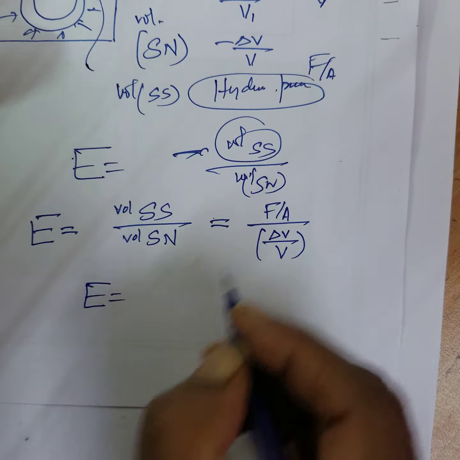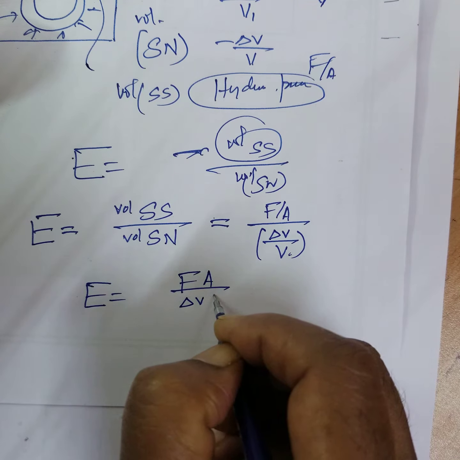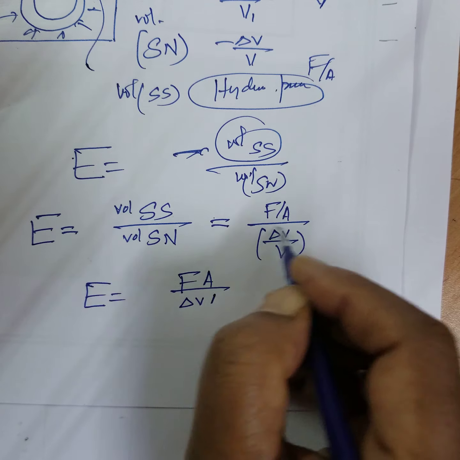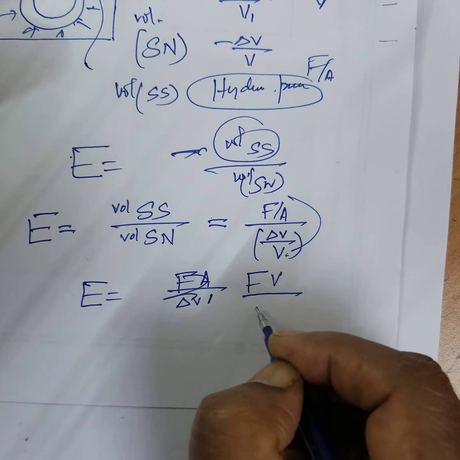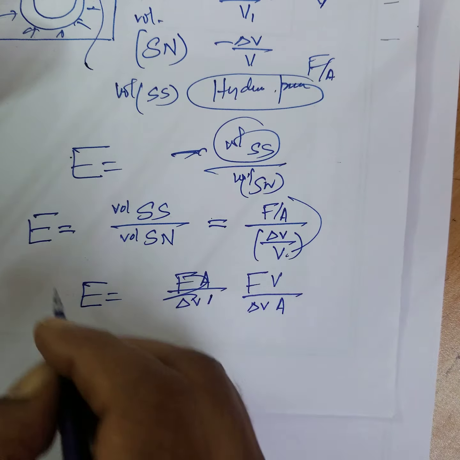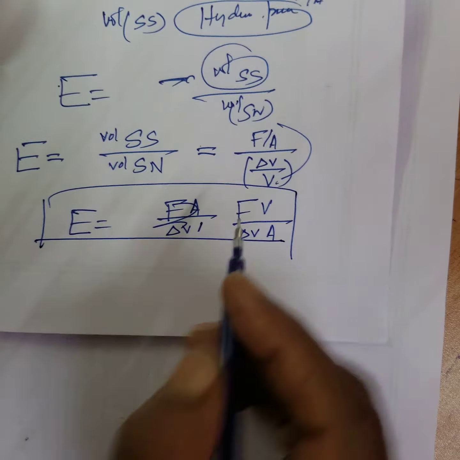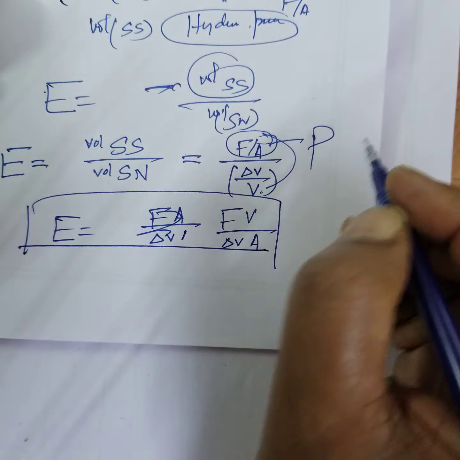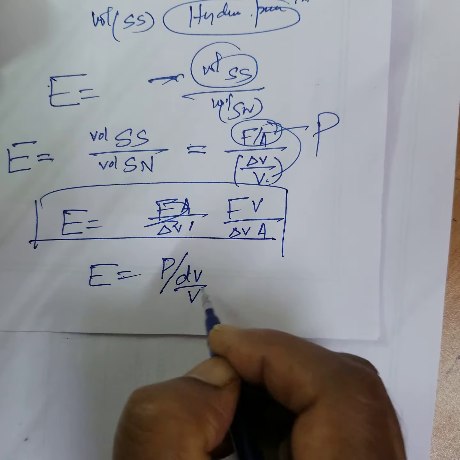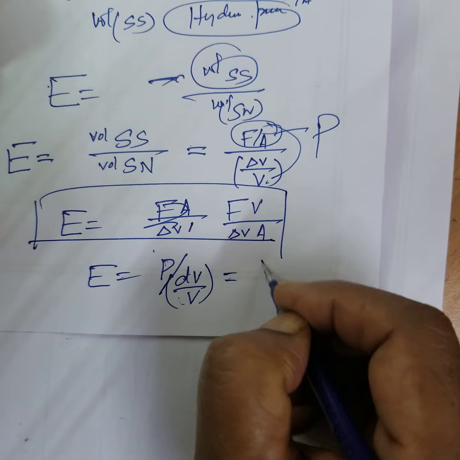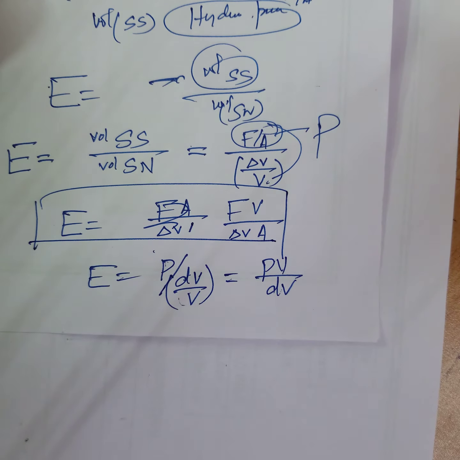Therefore, bulk modulus is equal to F V divided by delta V into A. Can you follow this one? Force per unit area is also called pressure. Therefore, E is equal to pressure by dV by V, or PV by dV. Right?